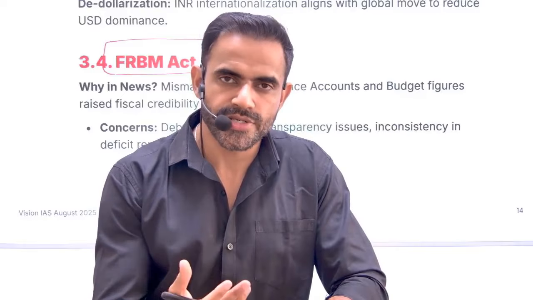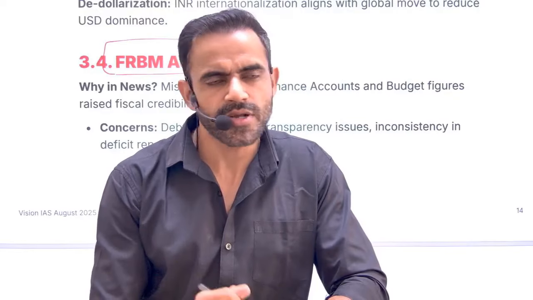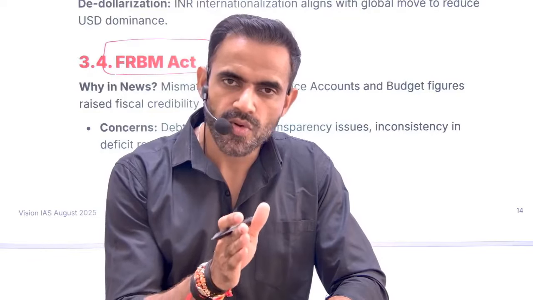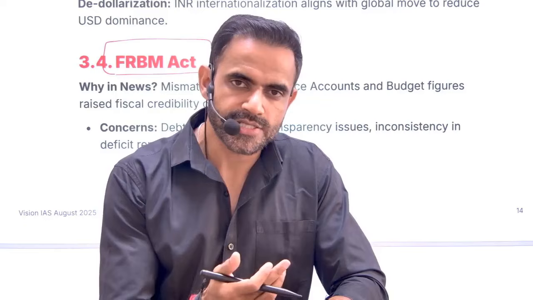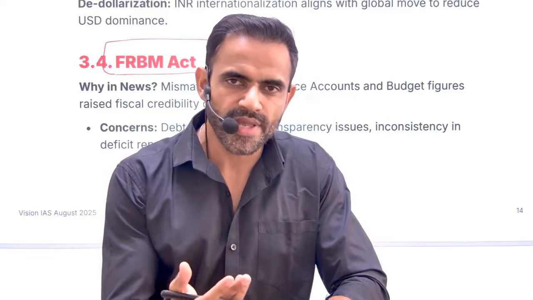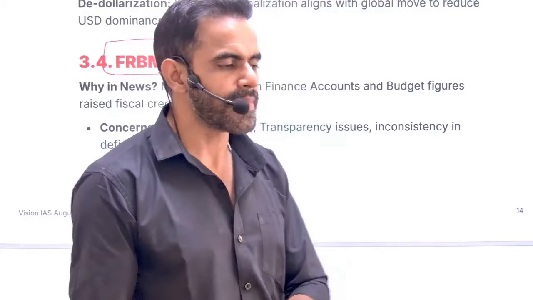The government needs to pay more interest, and payment of interest is not a productive activity, because it does not lead to any asset creation. The government should focus more on capital expenditure, that is capex, which will create infrastructure. That's why too much borrowing is criticized, because it will not create any long-term asset.